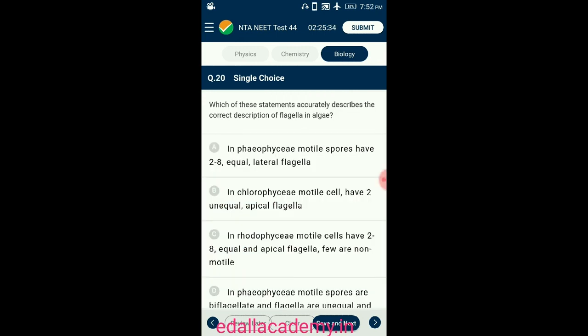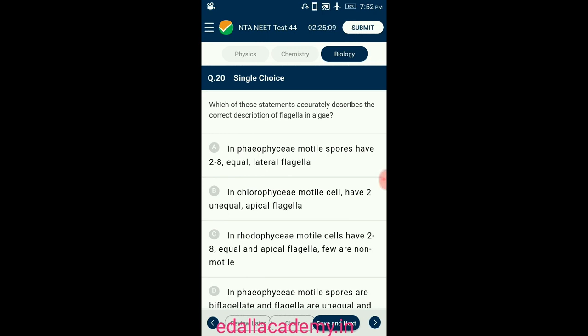Question number 20. Which answer accurately describes the correct description of flagella in algae? In Chlorophyceae, commonly called green algae, motile cells have 2 to 8 equal apical flagella. In Rhodophyceae, commonly called red algae, flagella are absent. In Phaeophyceae, commonly called brown algae, motile spores are biflagellate and the flagella are unequal and lateral.